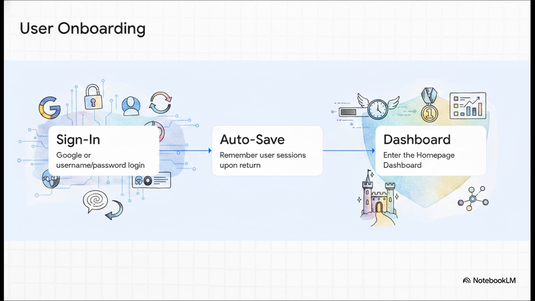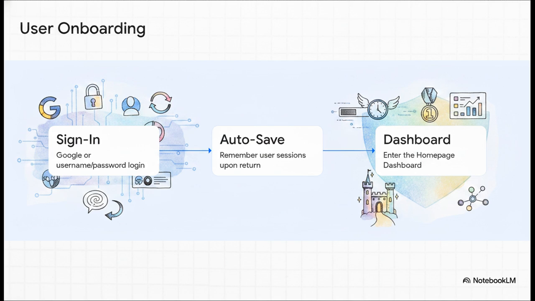But step 2, this is where a deeply empathetic design choice comes in. The app activates an auto-save session. Why is that such a big deal? Well, if a user gets completely overwhelmed during a roleplay or just needs to step away and take a deep breath, they can just close the app. No stress about losing their progress. It remembers exactly where they were so they can jump right back in.